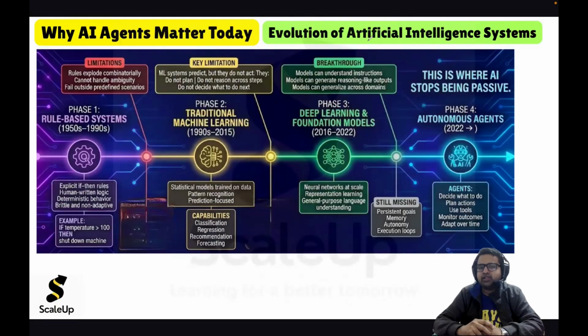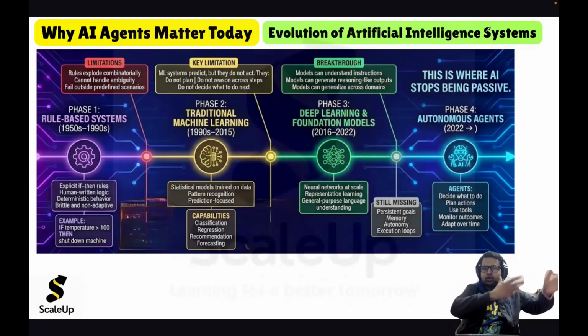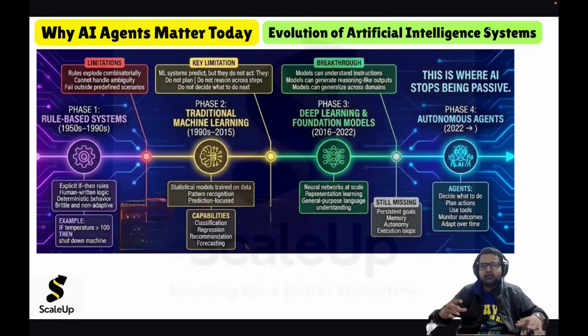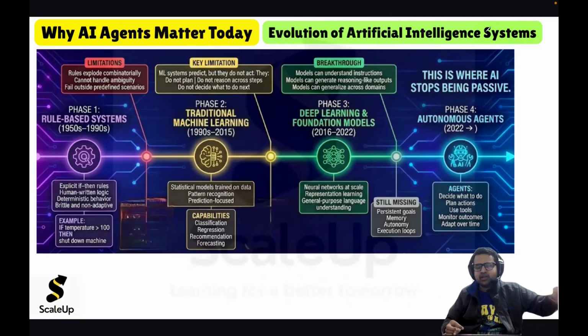Now, what is still missing? Definitely, we are seeing the evolution. Before going to that, let us feel the evolution. We saw how artificial intelligence systems evolved. We started with rule-based systems, which were not truly artificially intelligent, because we had to write the logic to solve a problem. We were feeding the solution, the way to solve a problem.